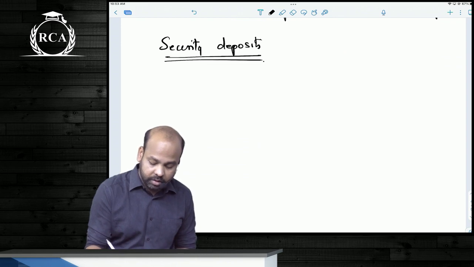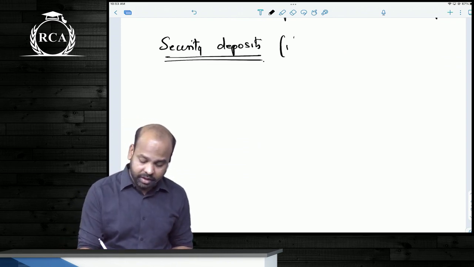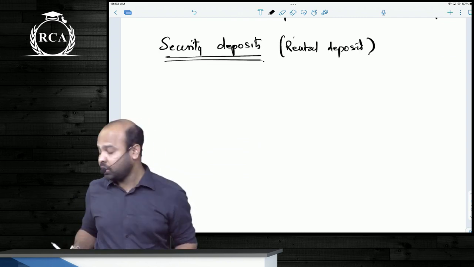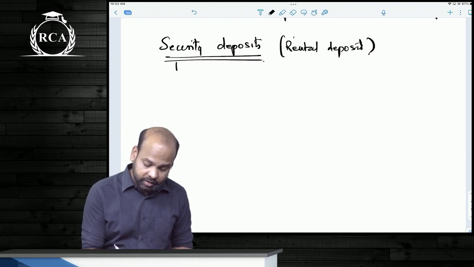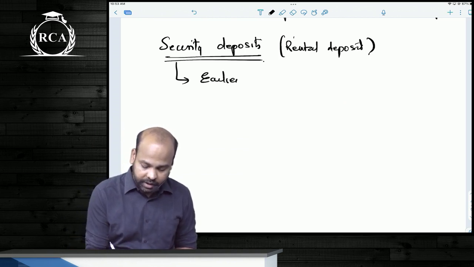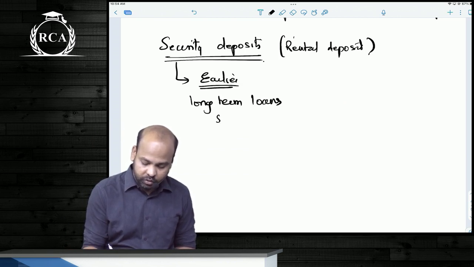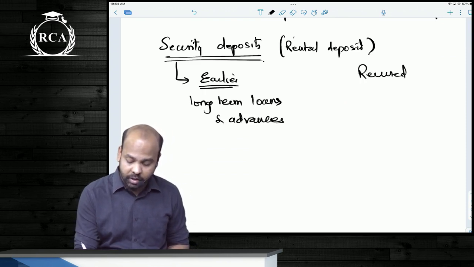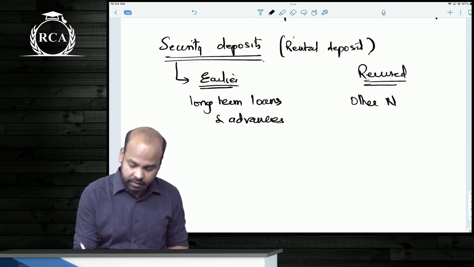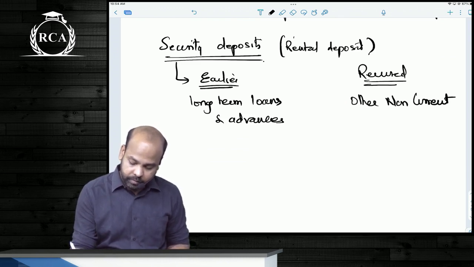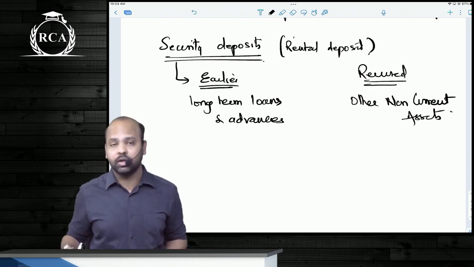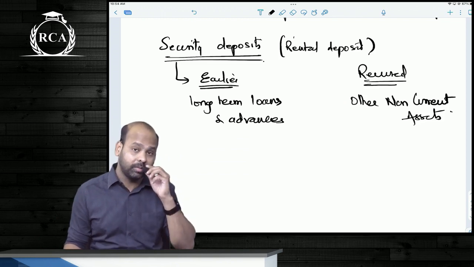Security deposits, say for example, rental deposit. So whatever deposits that you used to make as security deposits, earlier guys, we used to classify them under long-term loans and advances. Earlier security deposits used to come under long-term loans and advances, but in the revised classification, this will now come under other non-current assets. Assuming it's a non-current asset, it will now come under other non-current assets and it will not come under long-term loans and advances.